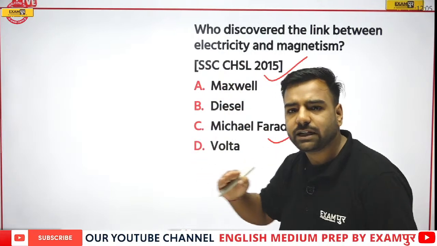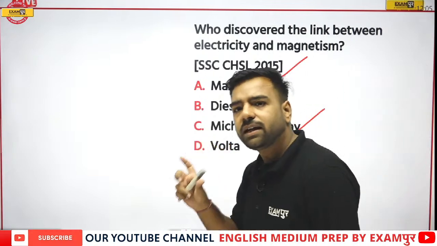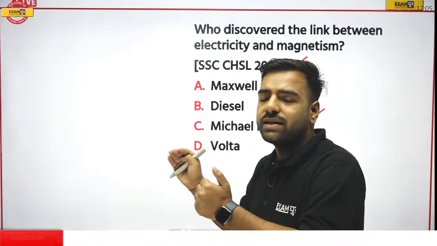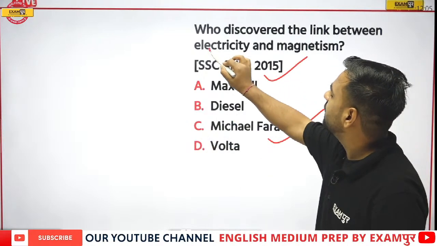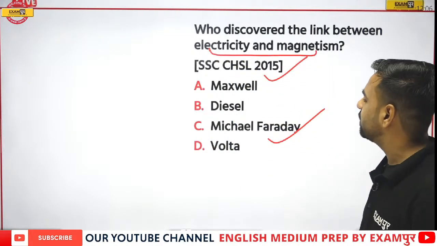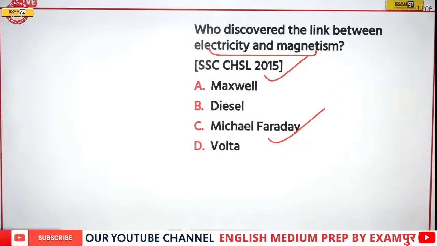If I talk about electromagnetic induction, this logic was given by Michael Faraday, and he was the one who has given the concept of electromagnetism. And here we are talking about the link between electricity and magnetism, and that is electromagnetism. Yes, Michael Faraday is the correct answer.